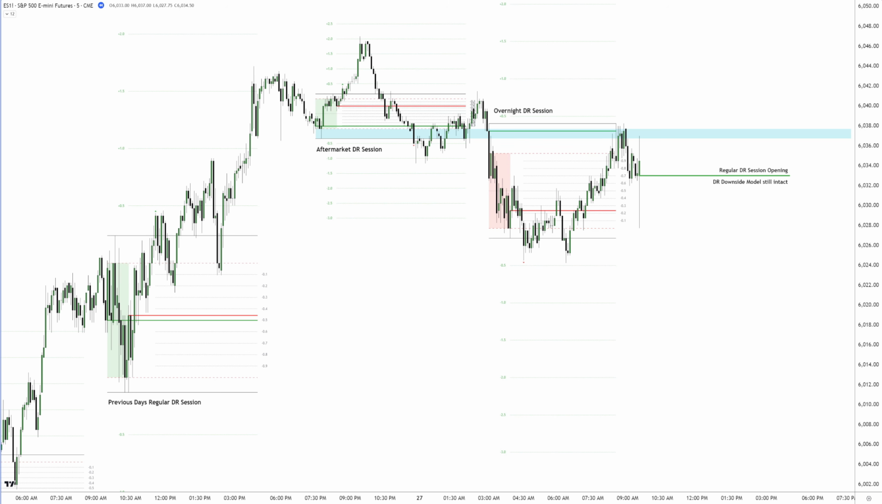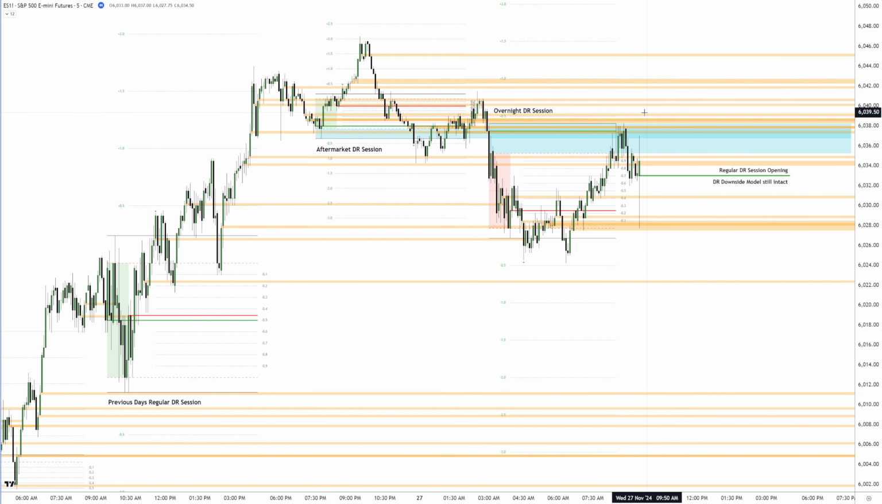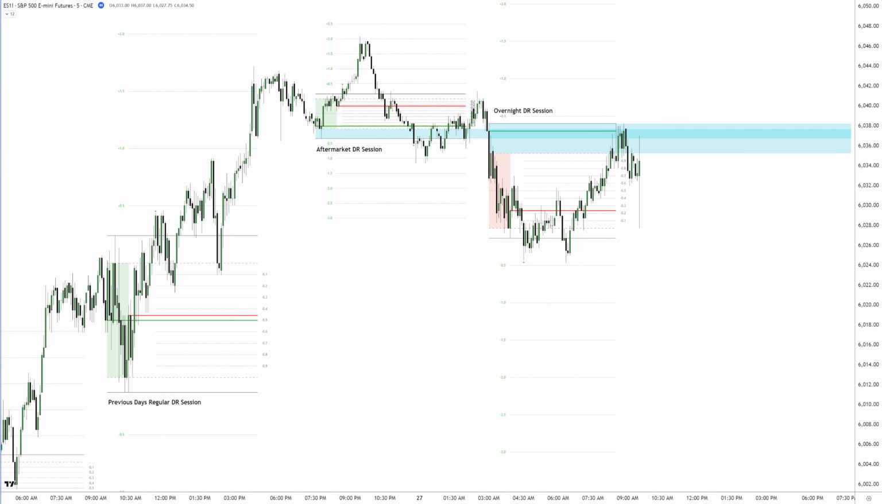The opening candle rejects both the ADR lows and the ODR highs, setting the stage for further downside. While there are no intraday gap imbalances, several volume imbalances are stacked in the same area, providing additional confluence for downside moves. An early trade at this point would require a stop loss above the ODR highs, targeting the ODR lows as a minimum with further downside in line with the DR downside model.